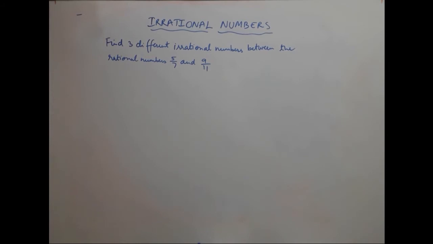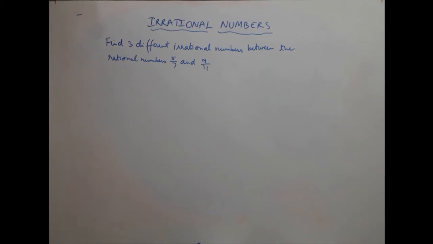Find 3 different irrational numbers between rational numbers 5 upon 7 and 9 upon 11. Now we know how to find 3 rational numbers between 5 upon 7 and 9 upon 11 based on the exercises we have done in the previous videos. But how to find irrational numbers between two rational numbers? For that, we'll have to carry out long division for both of these numbers.